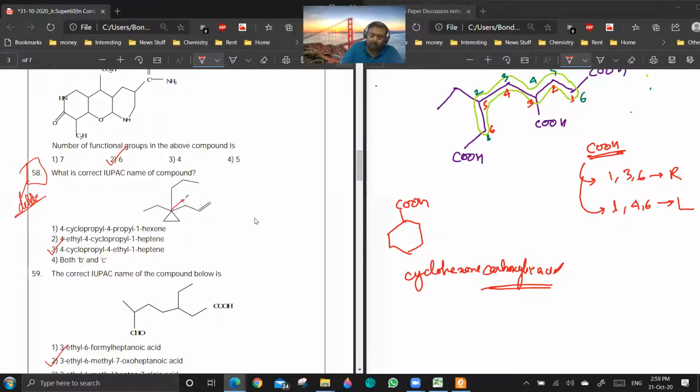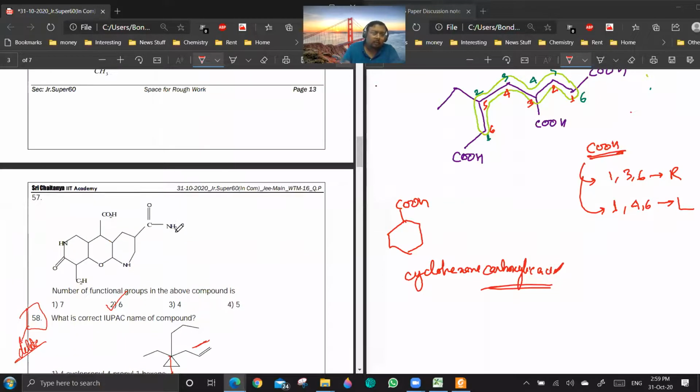Because this carbon is having 5 bonds, which is not possible. Sir, in the exam they gave the correct structure only, sir. Okay, they have given a single bond here, like this? Yes, sir. Okay, then I am not going to ask.